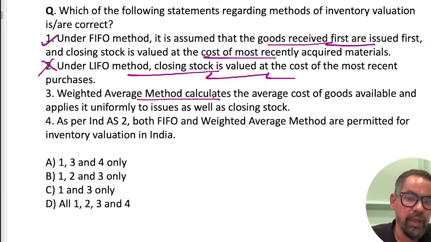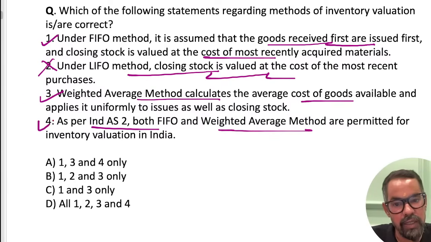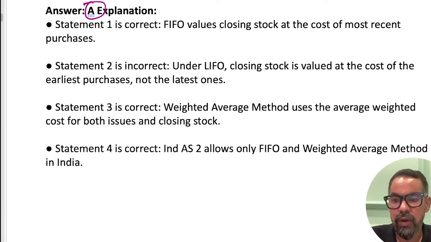Weighted average cost method calculates the average cost of goods available and applies it uniformly. That is true. It's an average buying and exit also. Two, both FIFO and this are permitted. Yes. So 1, 3, 4. 1, 3, 4 means option A must be the right answer for this particular one. Very good, guys. All right, let's go.